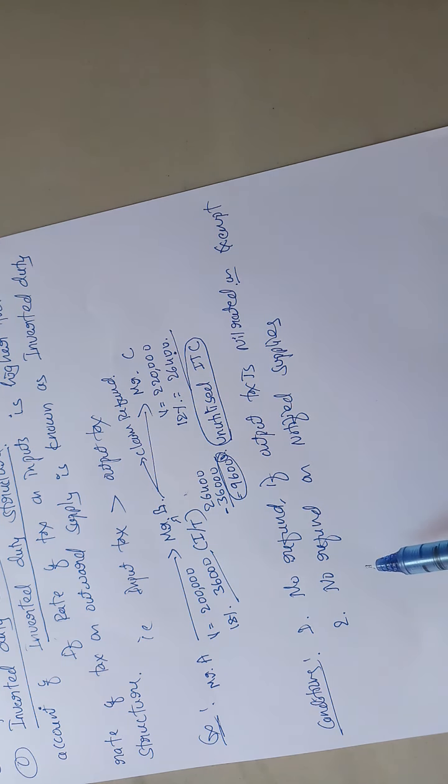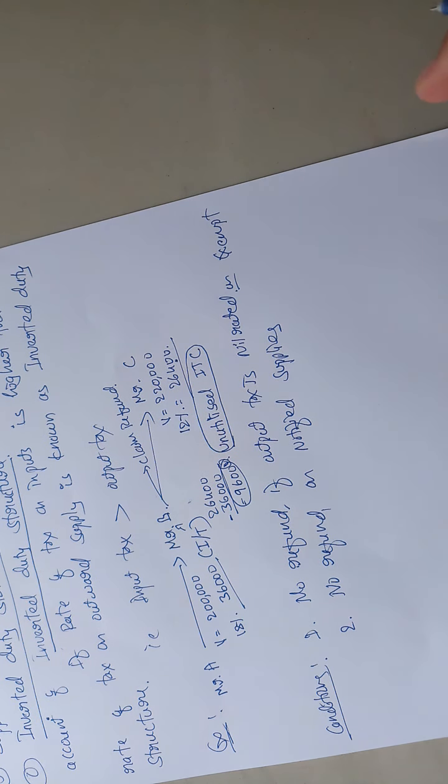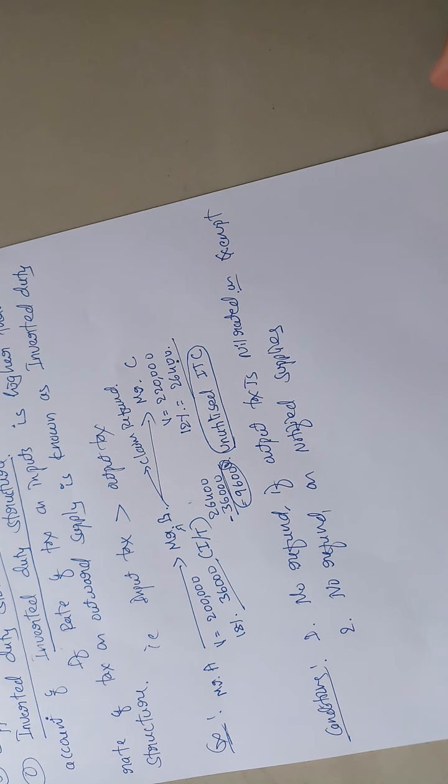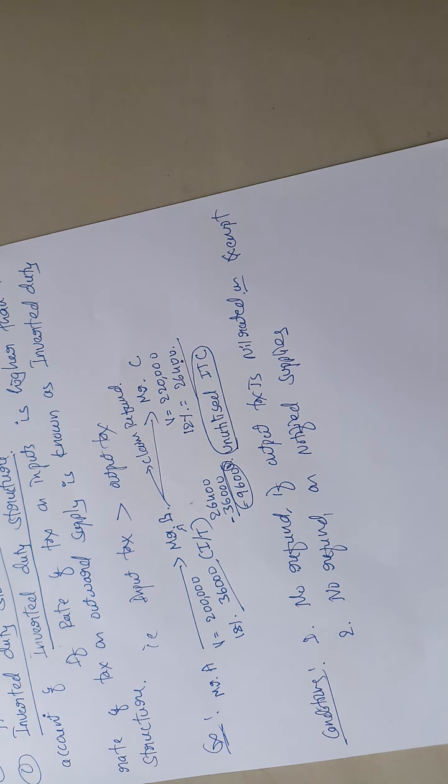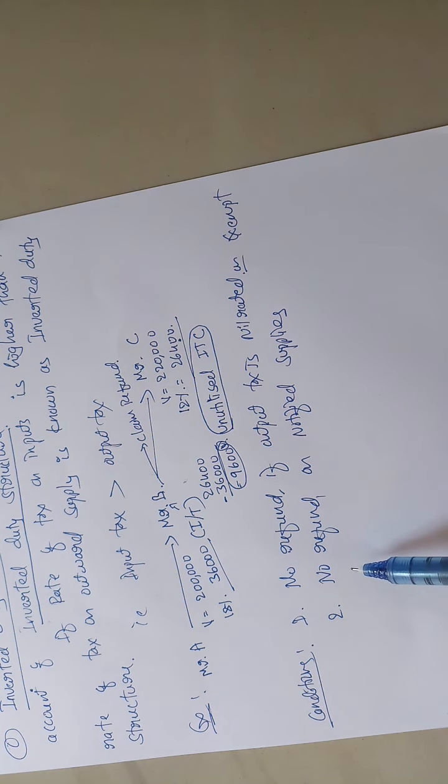And no refund on notified supplies, meaning if the supplies are notified by the government, then he cannot claim a refund on that. So the conditions are: no refund if output supply is nil rated or exempted, or in case of notified supplies.